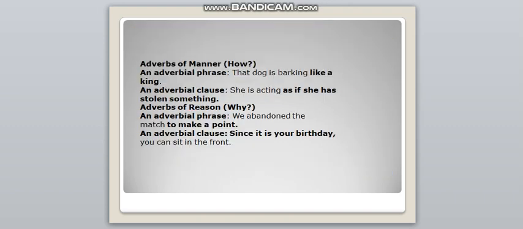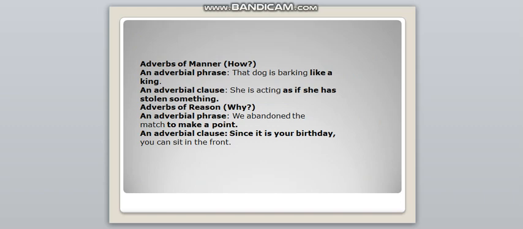Now, adverbs of manner. It talks about how. An adverbial phrase, the dog is barking like a king. Clause, she is acting as if she has stolen something. Adverbs of reason. Why? We abandon the match to make a point. Clause, since it's your birthday, you can sit in the front.